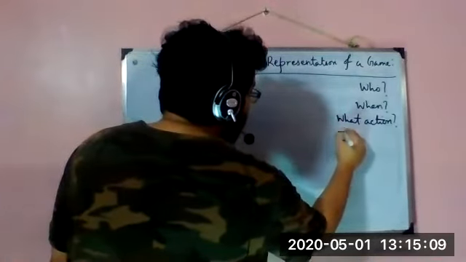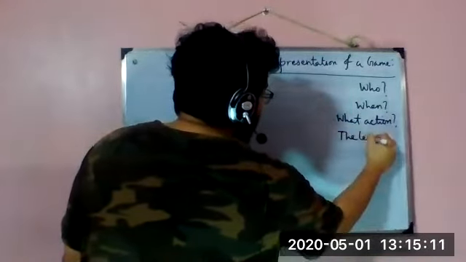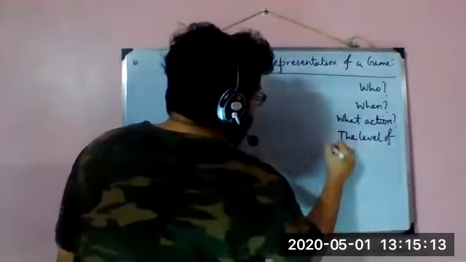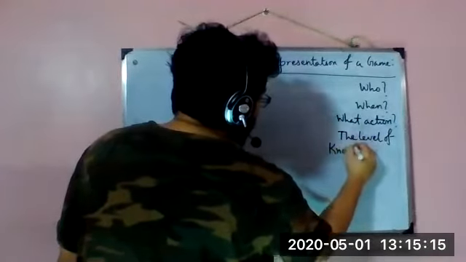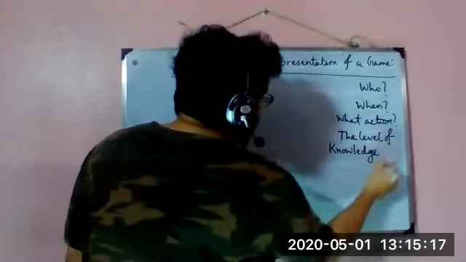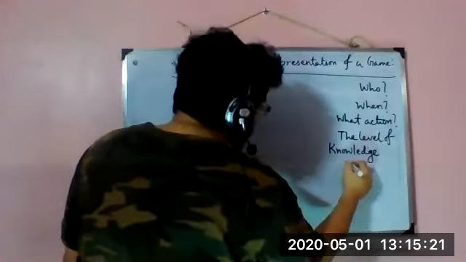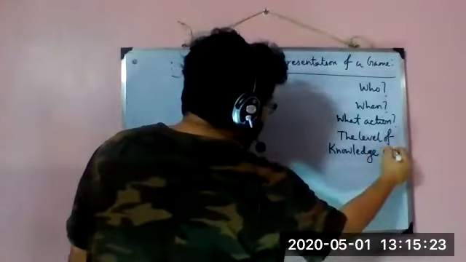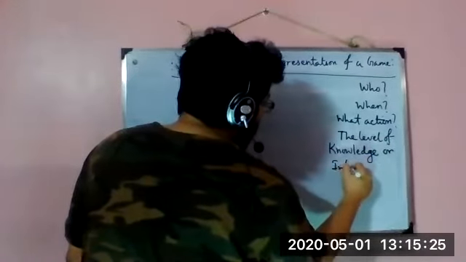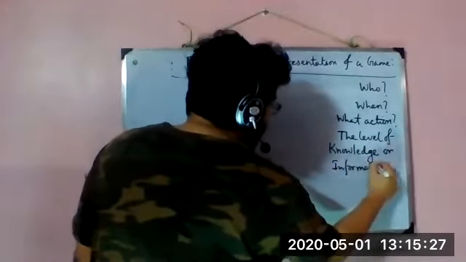Then comes a very important question, that is the level of knowledge, or a favorable term would be information, though they are not entirely synonymous.